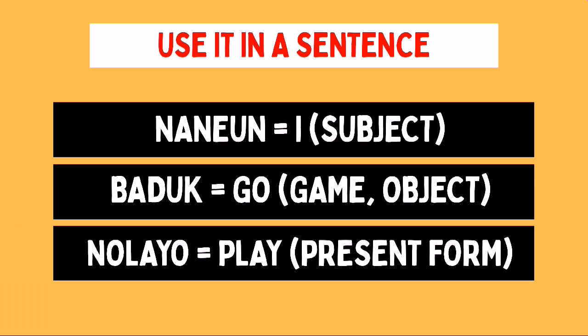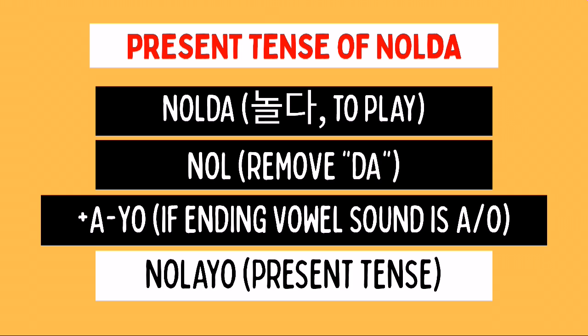The third part of the sentence is nolayo. And this is just the present tense form of our word for the day, which is nolda. How is nolda transformed into nolayo? We'll be using the usual method. So we'll start with the root verb nolda, which means to play, and then we will remove da to leave behind nol. And since the ending vowel sound of nol is a or o, we'll be adding ayo. So nol plus ayo is nolayo. So nolayo is the present tense form of our word for the day, which is nolda.